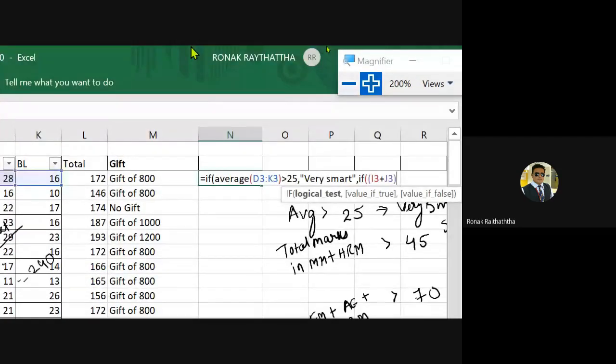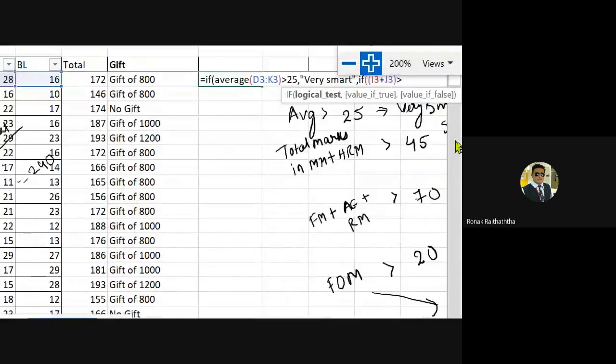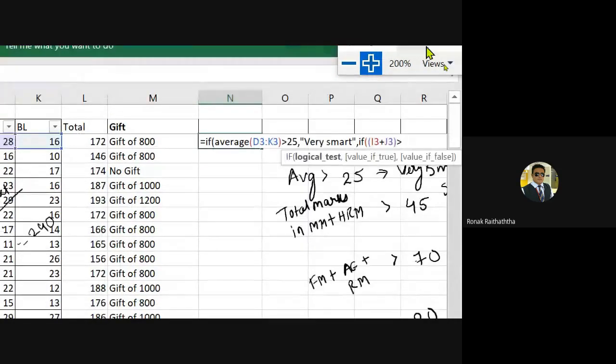Now this bracket shall be more than how much? This 2 marks shall be more than 45. So this is how my syntax should be looking like. Everyone should go through that. If they are there with me, just let me know.